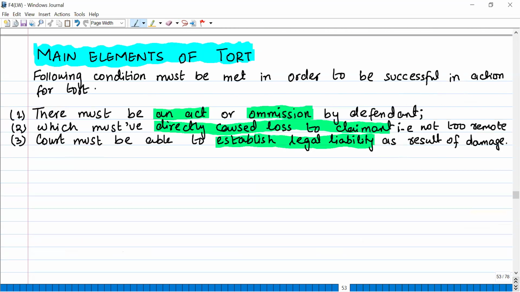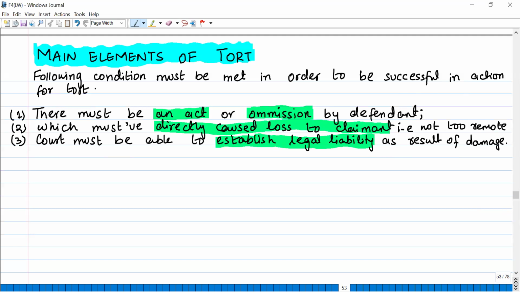Main elements of tort. The following conditions must be met in order to be successful in an action of tort. So if you want to be successful in an action of tort, these conditions must be met. First, there must be an act or omission by the defendant. Defendant means the party who is defending himself. Claimant means the party who is claiming that the other party did bad to him. Now, the first condition is there must be an act or omission by the defendant.